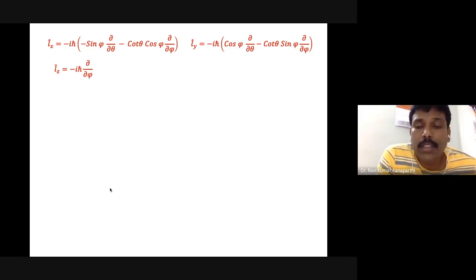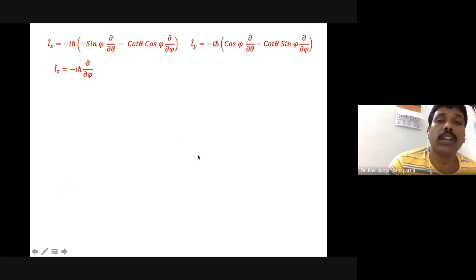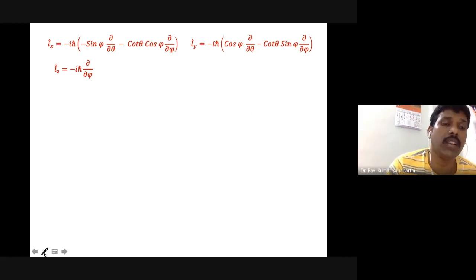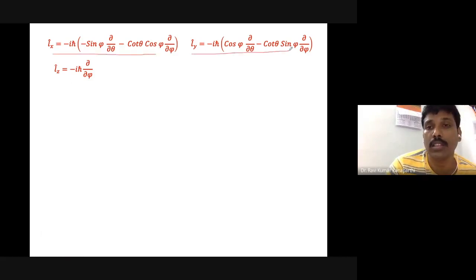Further, let me also tell you what exactly the Lx operator is in terms of r, theta and phi. It is given here. Similarly, the y component operator of the angular momentum. So far we have seen these in terms of Cartesian coordinates, and the angular momentum components have not been shown in terms of theta and phi, the polar coordinates. So the x component operator is given by this object, the y component is this object, and the z component is this object.